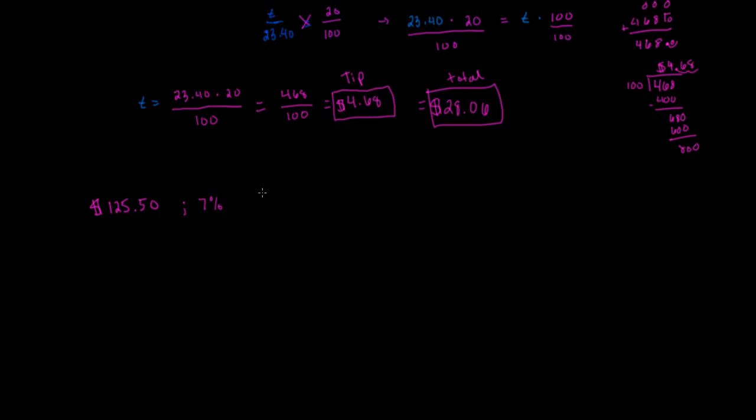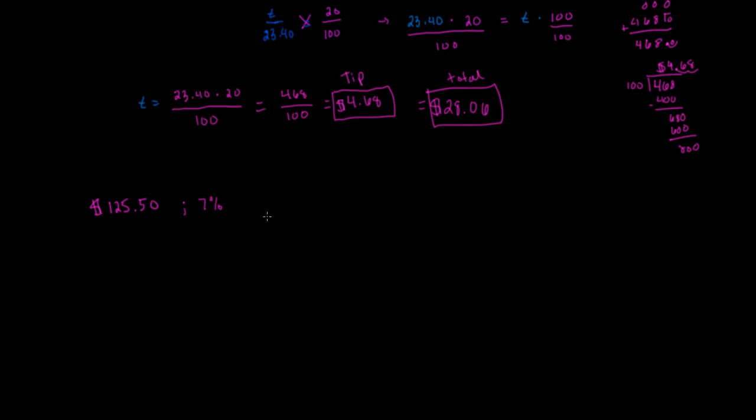So if you buy something, the government is going to charge you an extra 7% to actually purchase this item. And again, that is going to raise the total cost. So you're not actually just buying this $125.50 worth of clothes, or whatever it is you're buying. You're also having to pay that 7% sales tax.